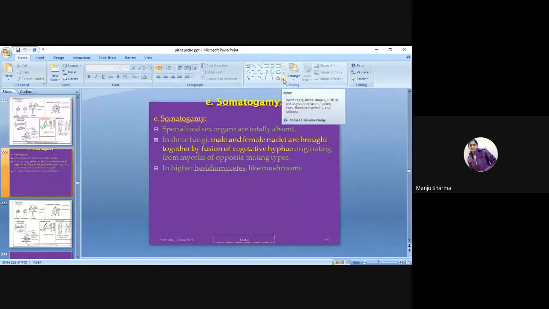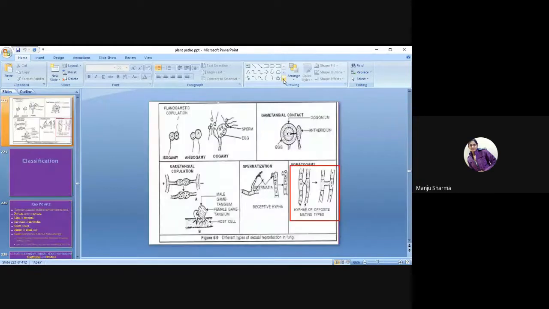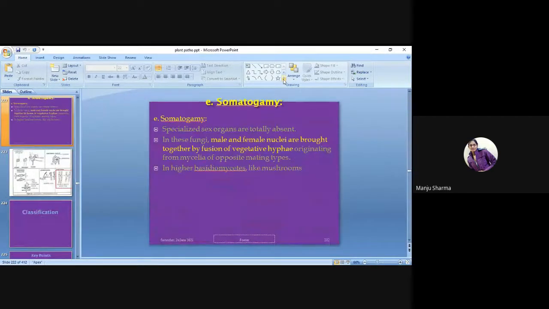Then somatogamy. In somatogamy, basically all the specialized sex organs are totally absent.